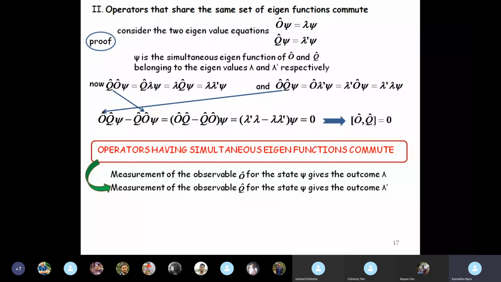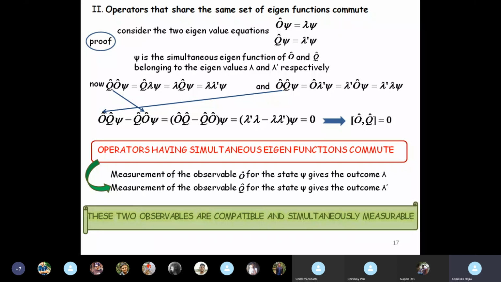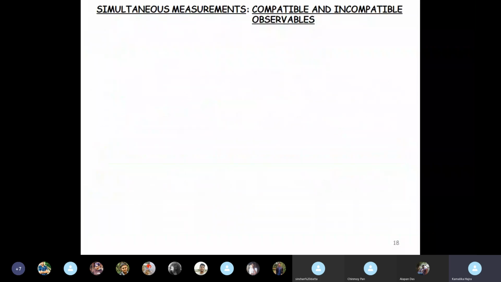Measurement of the observable Q for the state psi gives the outcome lambda prime, and therefore these two observables are compatible and simultaneously measurable. So the two theorems, one saying that commuting operators have same eigenfunctions, that tells us the fact that such operators are compatible, and again the other theorem that if two operators have the same eigenfunctions, then they commute, that gives you the same concept that such two operators are compatible.